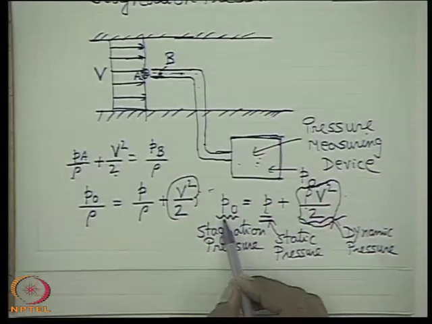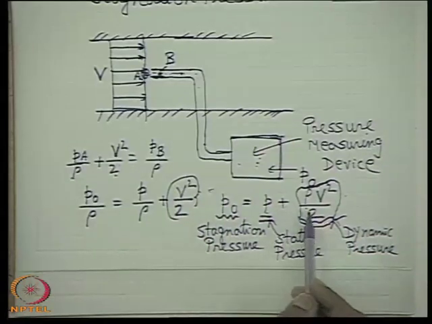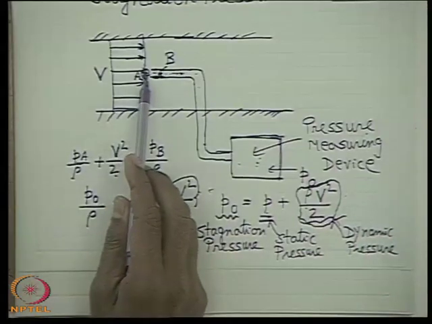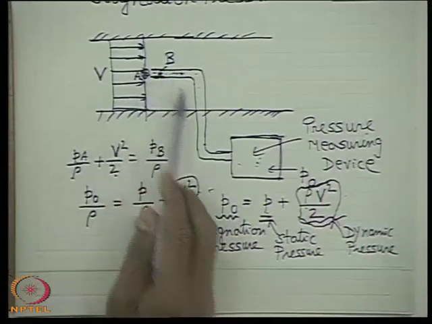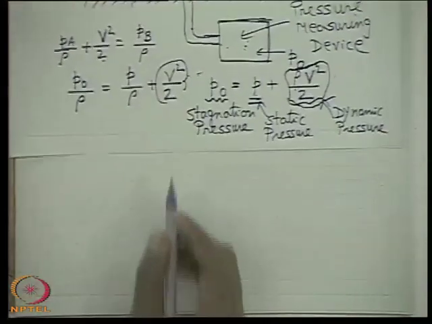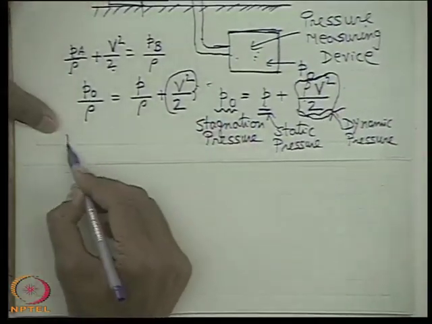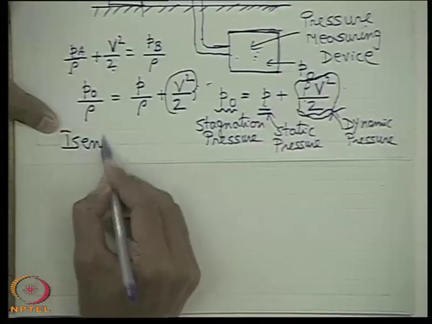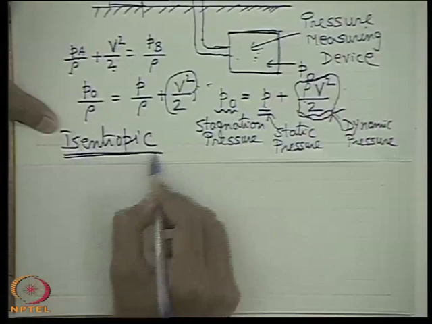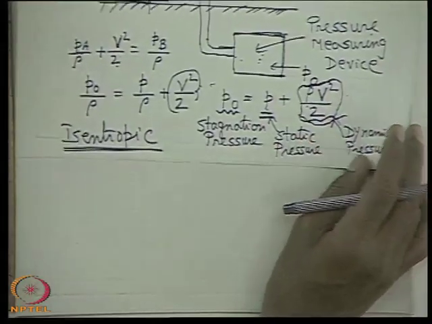Therefore, stagnation pressure is defined in short as the pressure which the fluid will exert if it is brought to rest isentropically. The word isentropically is used because, as you know, an isentropic process is a reversible and adiabatic process.